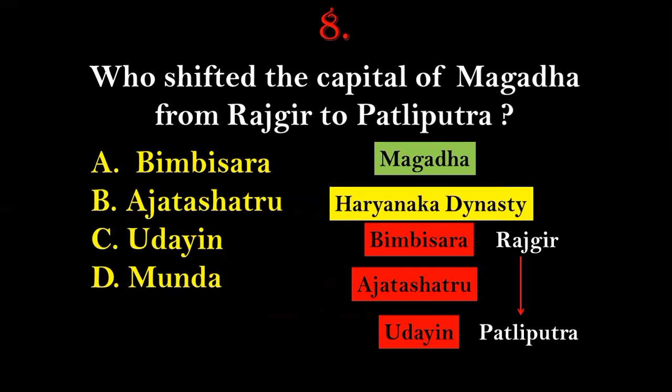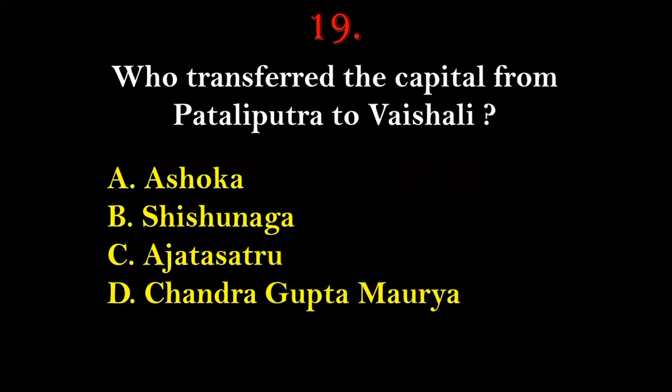After the death of Bimbisara, he was succeeded by Ajatasattu, and after the death of Ajatasattu, Udayin, the son of Ajatasattu, comes to the throne, and it was during the time of Udayin that the capital was shifted from Rajgir to Patliputra. But even after this, we will see that the capital of Magadha will be shifted again for the third time from Patliputra to Vaishali.